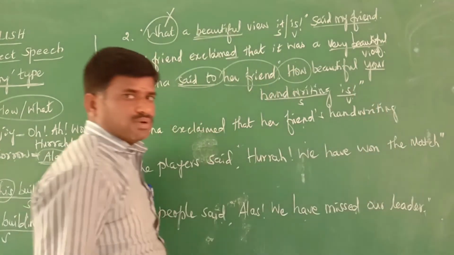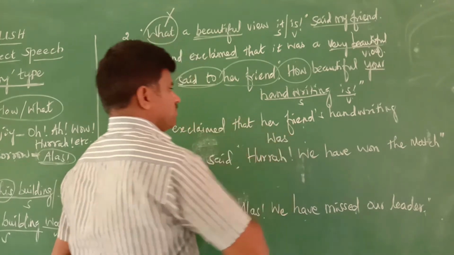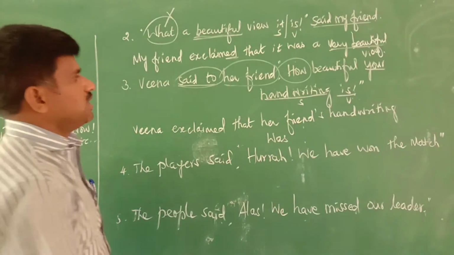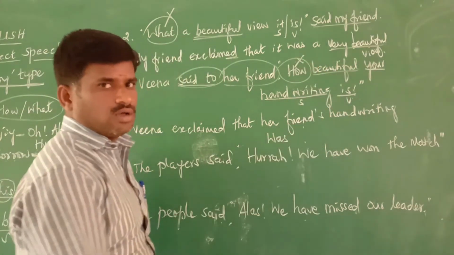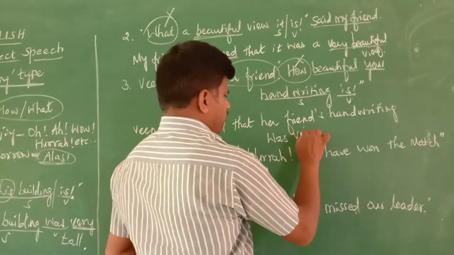Next, the verb "is" should be changed into "was." Her friend's handwriting was. What is next? The adjective "beautiful." "How" should be removed. So here, was very beautiful.